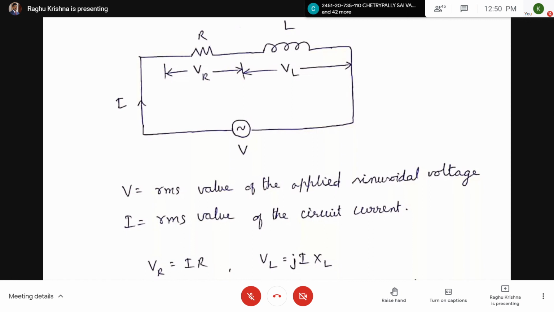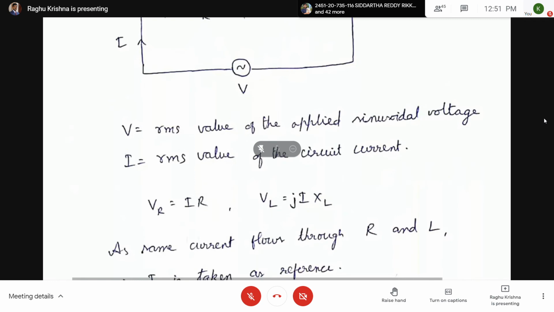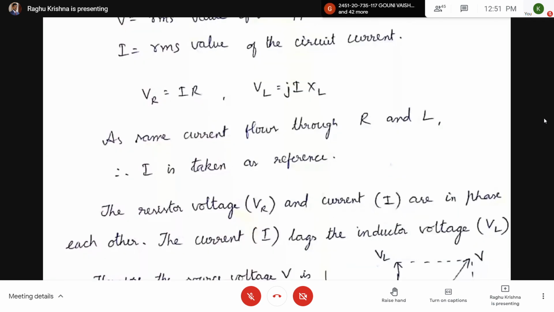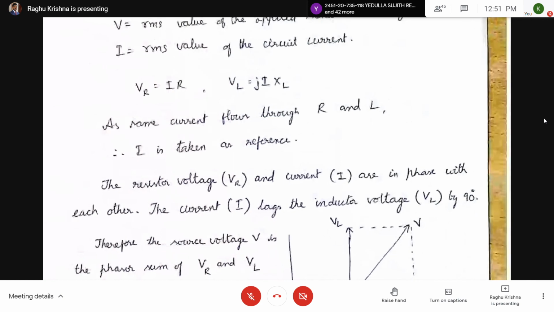As it is a series circuit, the same current flows through the resistor and inductor, so we take current as reference. Resistor voltage VR and current I are in phase with each other, as we have already seen. Next, the current I lags the inductor voltage VL by 90 degrees.